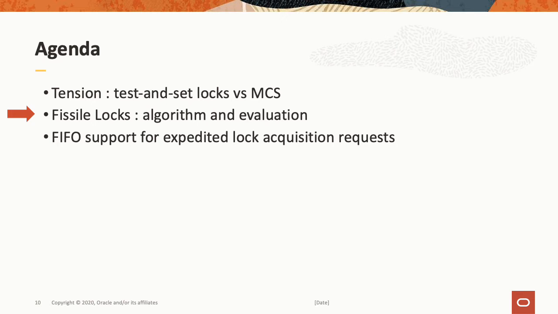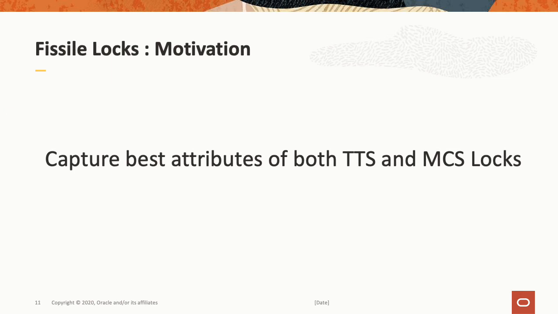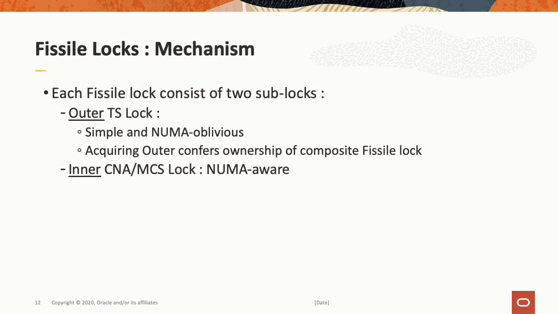So we'll switch now to Fissile Locks, the algorithm, and its performance evaluation. So what are we trying to do with Fissile Locks? Very, very briefly, we're simply trying to capture the best attributes of both the test and set locks and the MCS lock. So, Fissile Locks, what do we do?